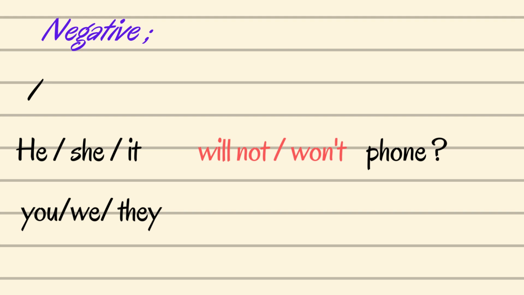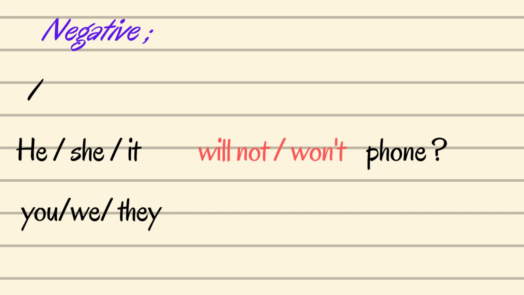He will not phone or he won't phone. She will not phone or she won't phone. You will not phone. You won't phone. So remember, we always have here the short form and the long form.